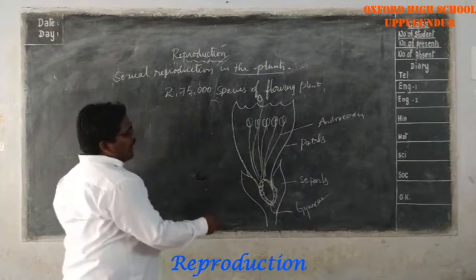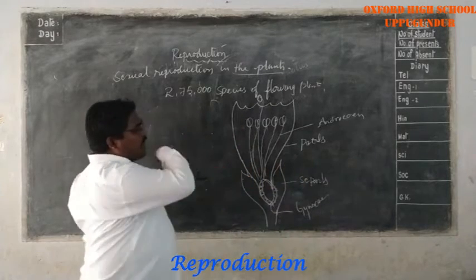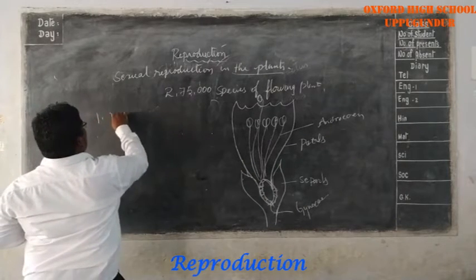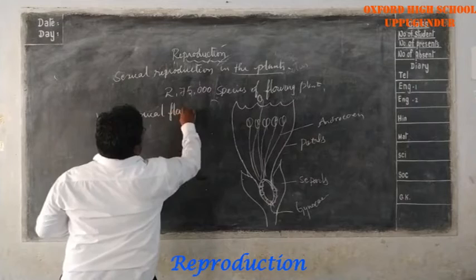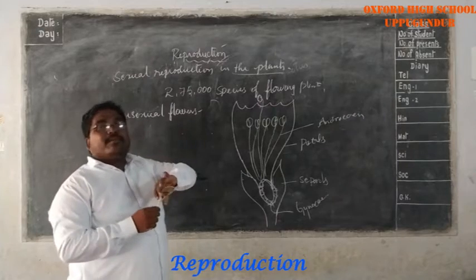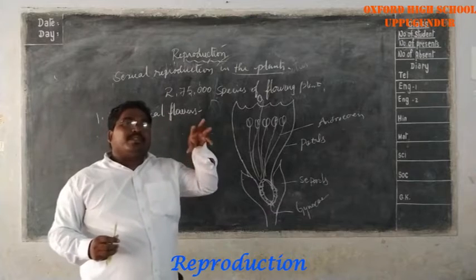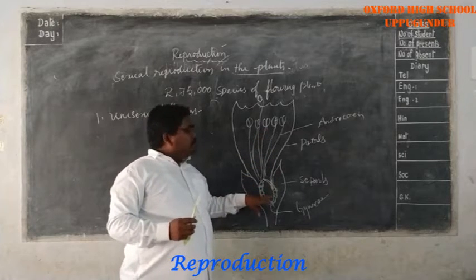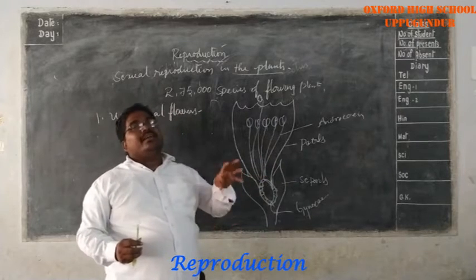Listen carefully. The parts of the flower are sepals, petals, androecium and gynoecium. The sexual parts of the flower are the androecium and gynoecium, which produce the sex cells or germ cells.